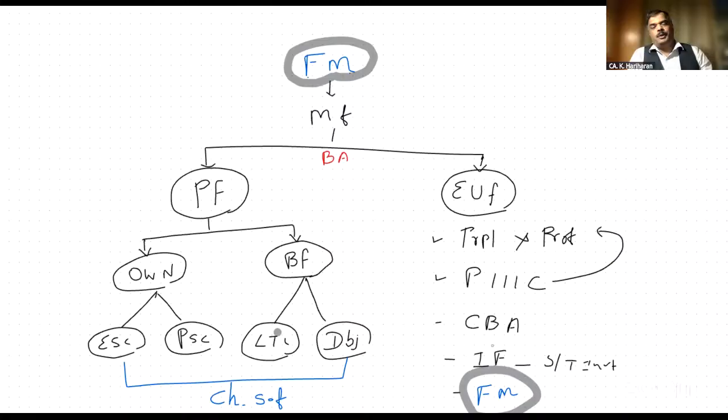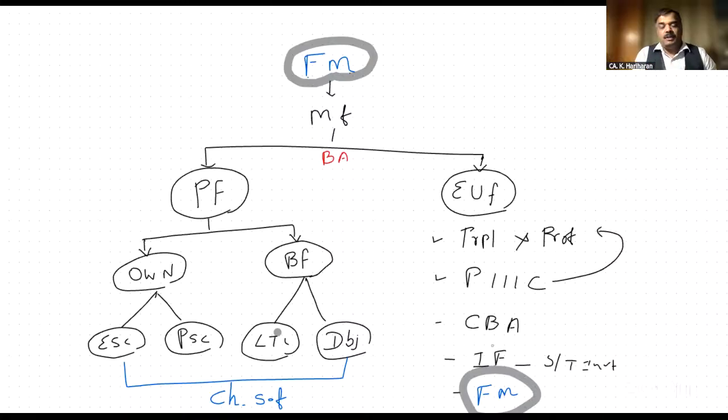Before you procure the fund, you have to analyze the characteristics of the source of fund. What are the characteristics? Risk, cost, control. High risk goes to which fund? Borrowed fund. High cost goes to which fund? Own fund. And high control goes to which fund? Borrowed fund.